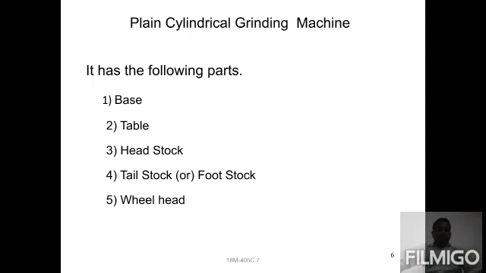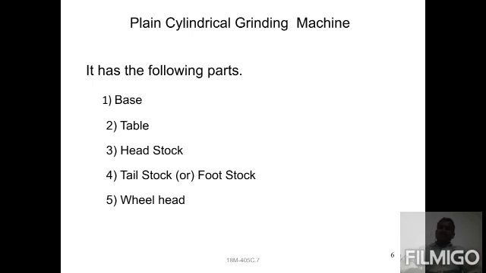Next one is the table. The table is one of the main parts of a grinding machine, consisting of two types of tables: one is the lower table, second one is the upper table. The lower table moves in the transverse direction, and the upper table rotates, whenever we need to work on angular workpieces. Next one is the headstock. We know about the headstock. Headstock is one of the main hearts of the machine. Each and every driving mechanism is provided in the headstock.